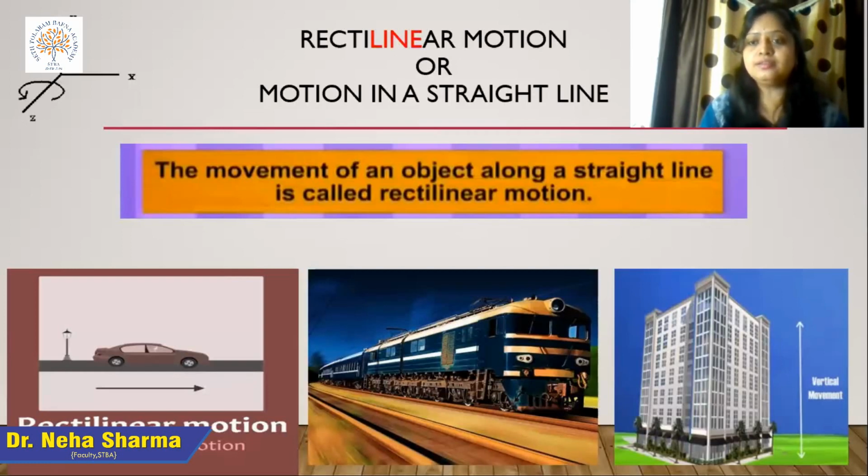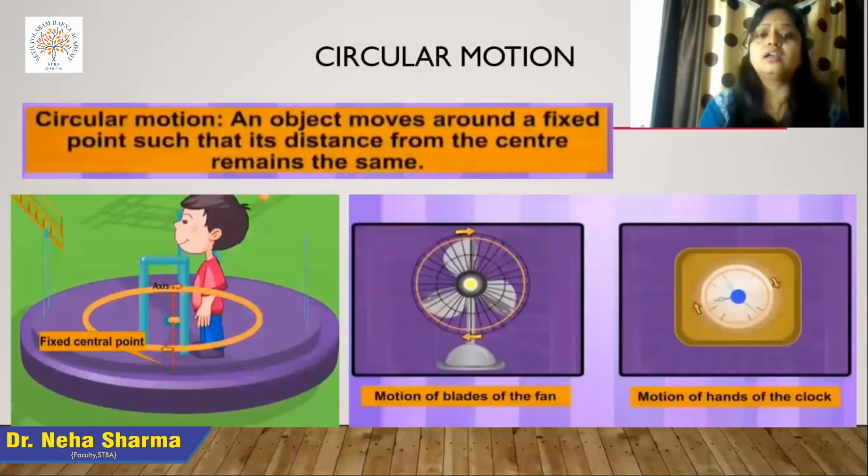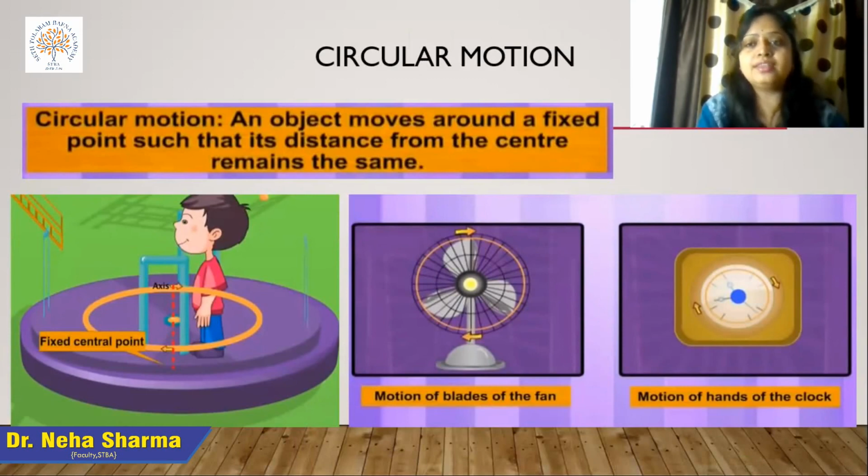Next is the circular motion. As the name suggests, a circle: when any object is moving with respect to some particular axis, right, and it is moving at the same distance, then this type of motion is known as circular motion. As a proper definition, an object which moves around a fixed point such that its distance from the center remains the same is known as circular motion.